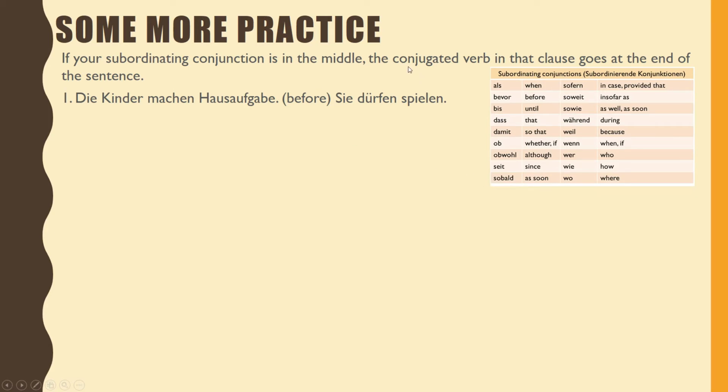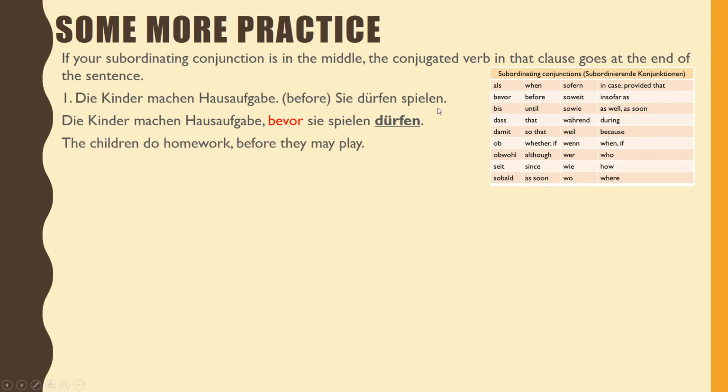Also, the conjugated verb in that clause goes at the end of the sentence. What is the conjugated verb in this sentence here? What place does the conjugated verb always need to be in? You should be saying second. There are 2 verbs in this sentence, but the conjugated verb is the one that's in the second place, where conjugated verbs go. We're going to put that at the end of the sentence, because that's the rule. Your answer will be: die Kinder machen Hausaufgaben, bevor sie spielen dürfen, which means the children do homework before they may play.